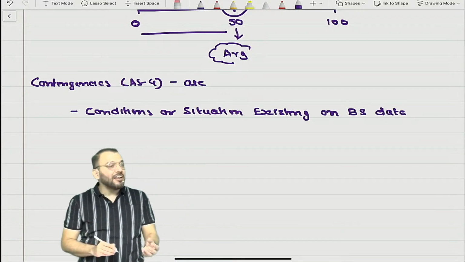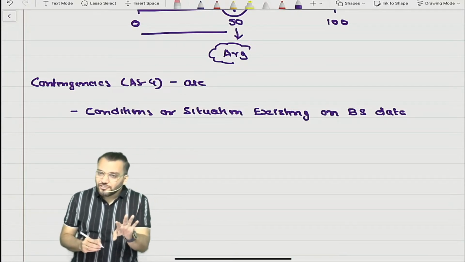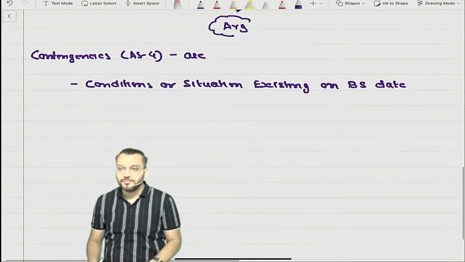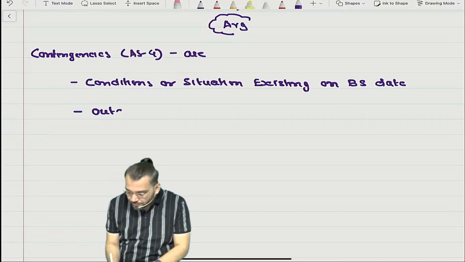So contingencies are nothing but conditions or any situation existing on which date? Balance sheet date. Outcome of which is the outcome of that condition.